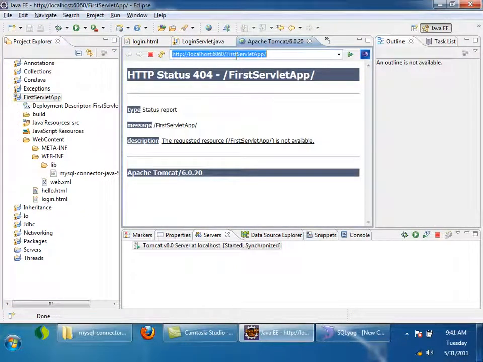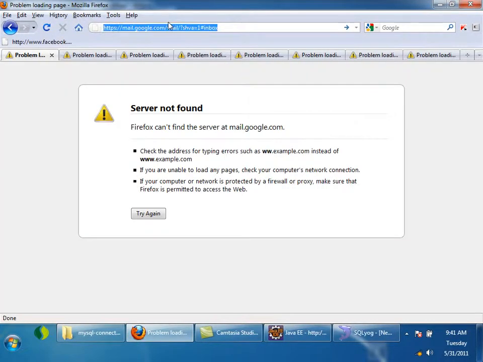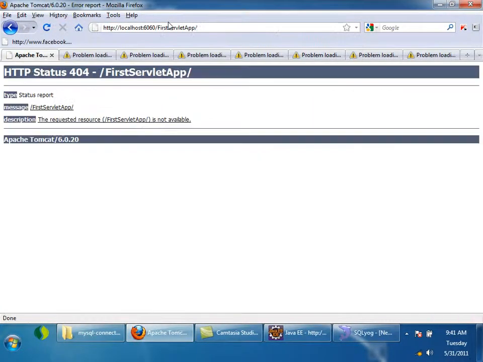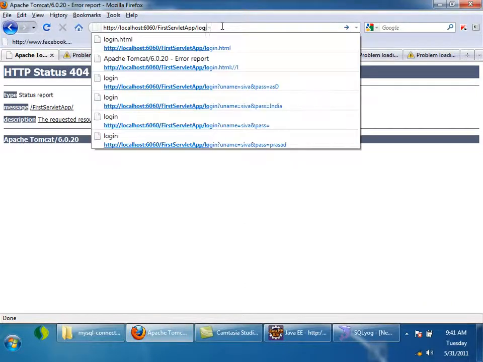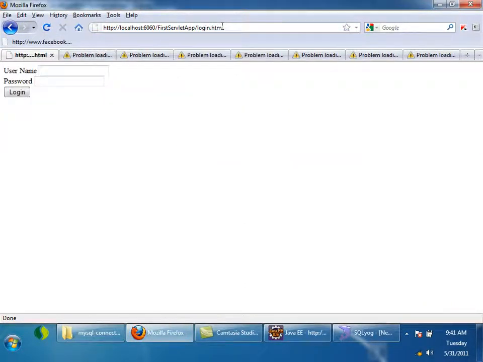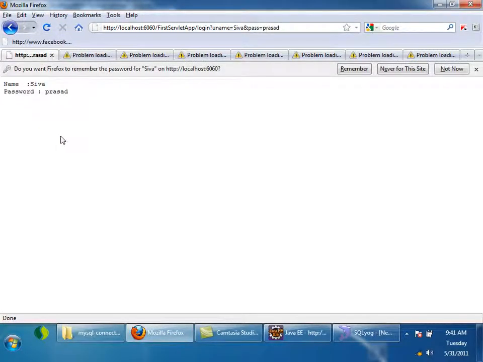I will use the external browser Firefox. So the first page I have to give is login.html. It's asking for username and password. I will say username is Siva and password is Prasad. Once I submit, yeah, I got the output.